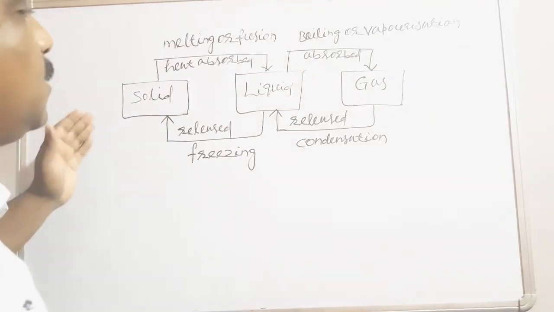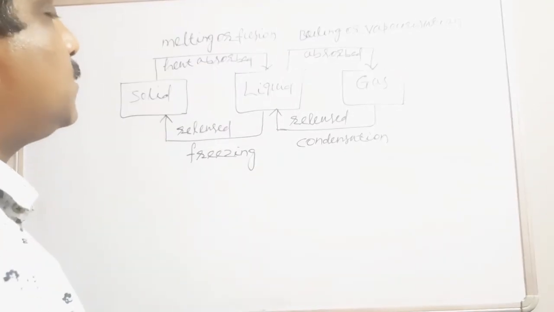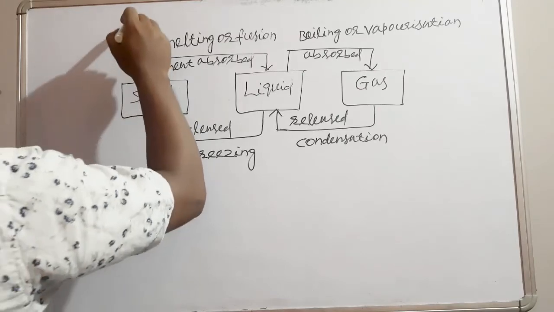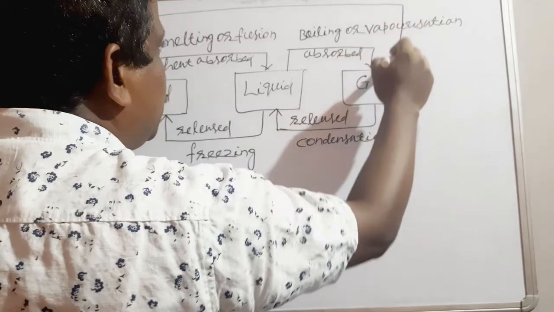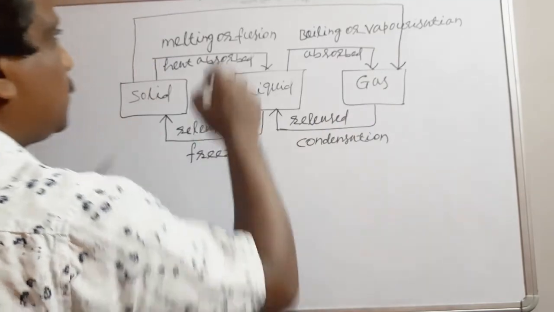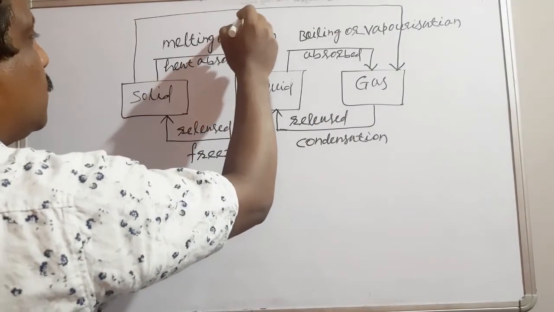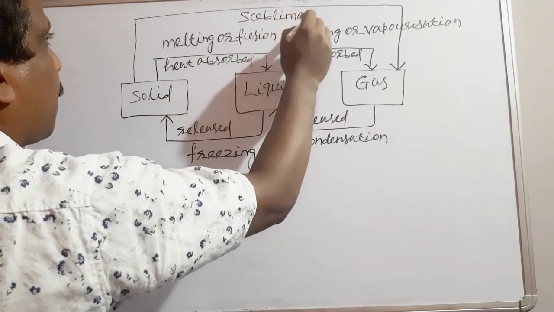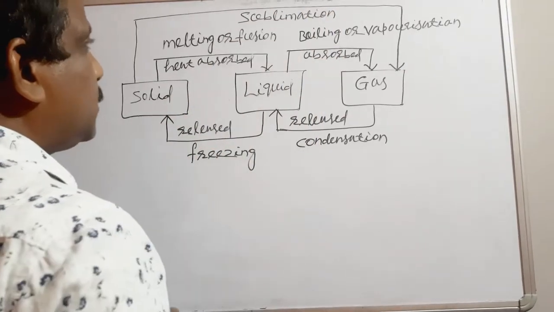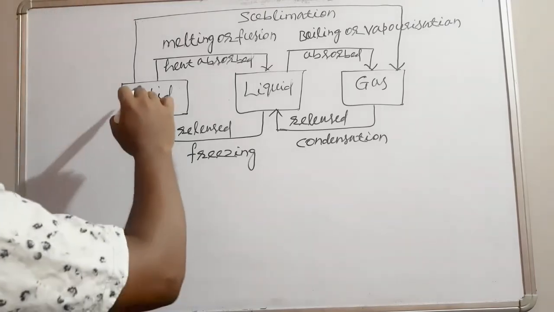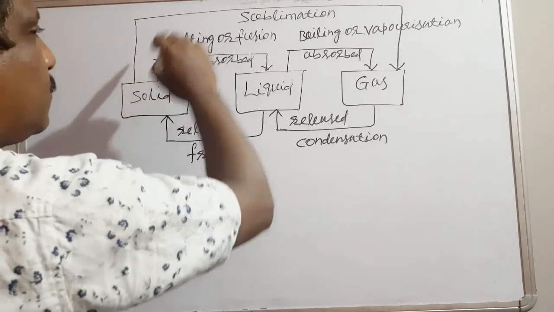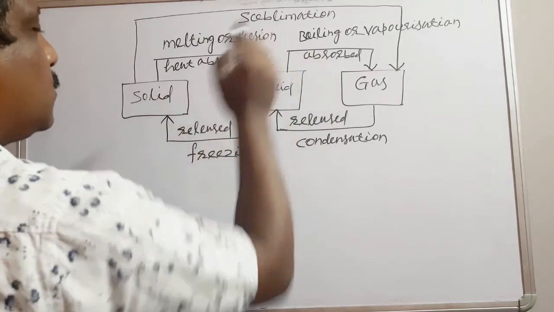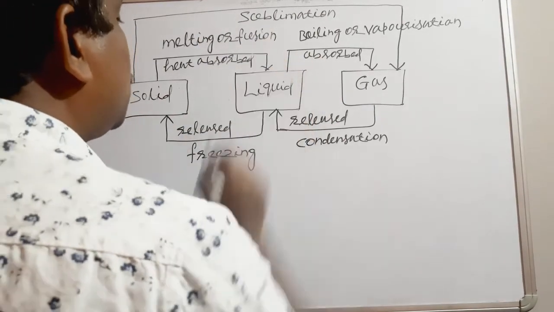Now when solid directly changes to gas, that process is called what? When solid directly changes to gas, that process is called sublimation. When the change of state is directly from solid to gas by absorbing heat at constant temperature, it is called sublimation.